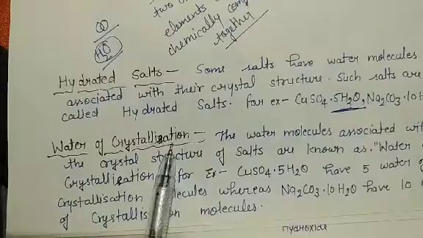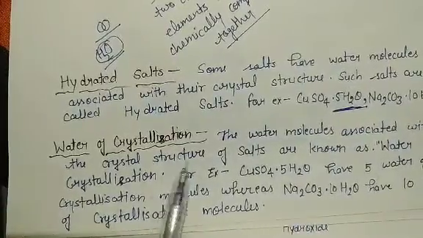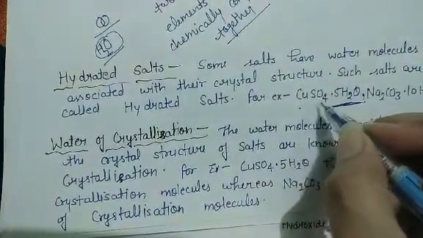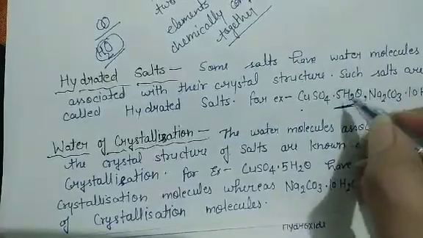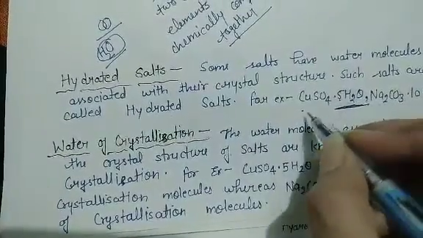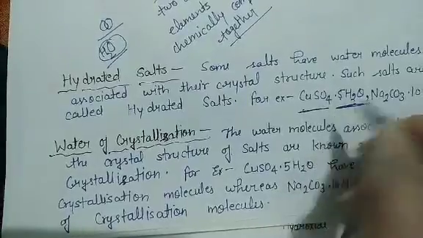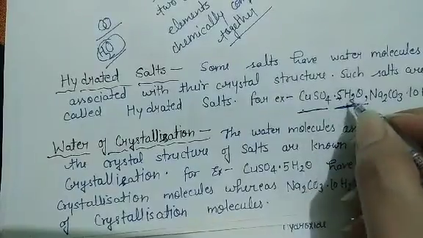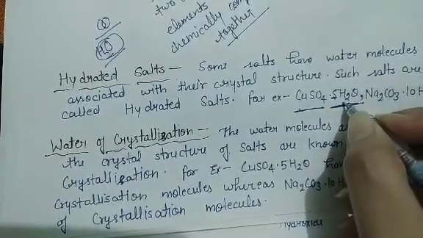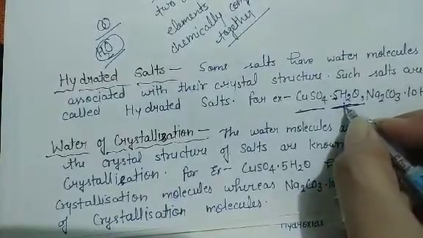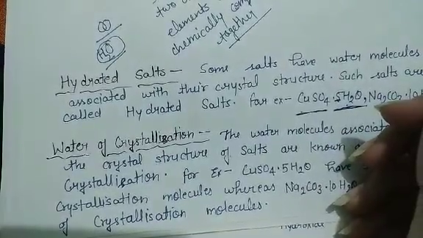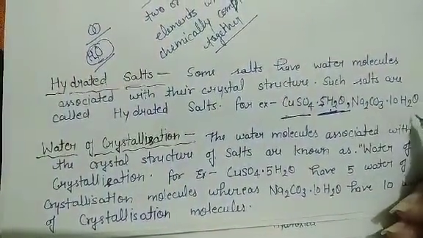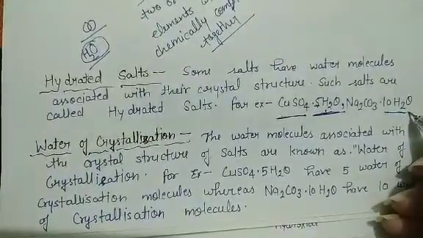Water of crystallization is the water molecules associated with the crystal structure of salts. Here we have taken the example of a hydrated salt, and you can see there are 5 water molecules associated with the crystal structure of copper sulfate. So the number of water molecules associated with the crystal structure of copper sulfate will be known as its water of crystallization. So we can say that copper sulfate pentahydrate has 5 water of crystallization molecules. Similarly, sodium carbonate decahydrate has 10 water of crystallization molecules.